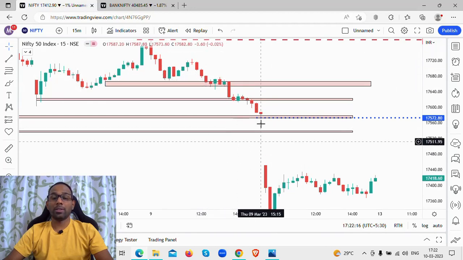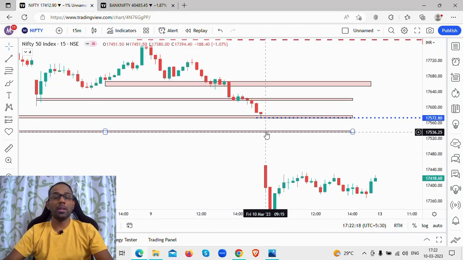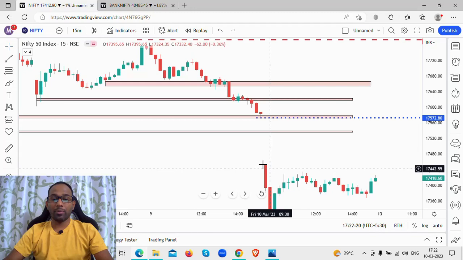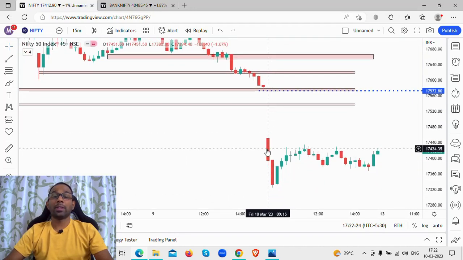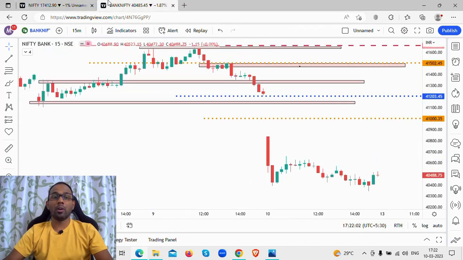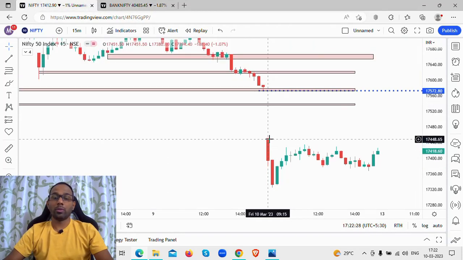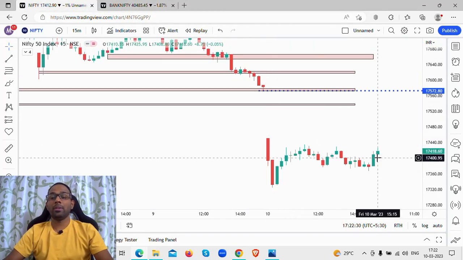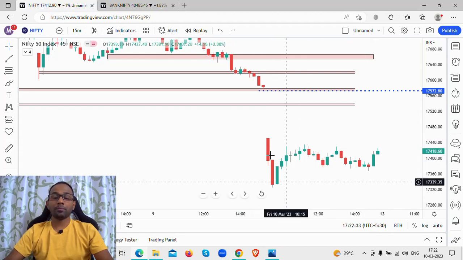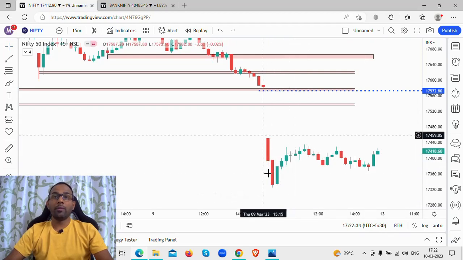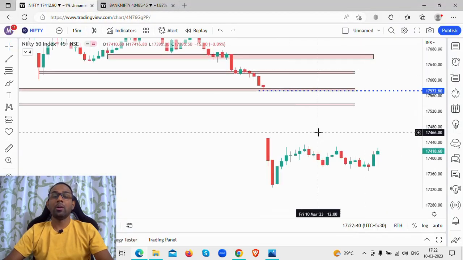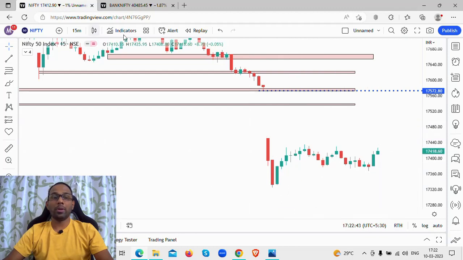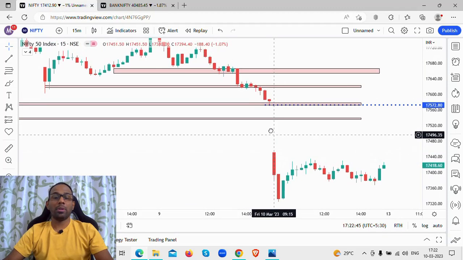I had marked all these levels, and none of these levels were touched today. The market opened a gap down and there was continuous selling from the gap down opening on Nifty and Bank Nifty. So there was a huge fall today, and after 30 to 45 minutes of trading, the market stabilized. Nifty and Bank Nifty stabilized, and it went into a trading range. So let's see what happened in today's session.